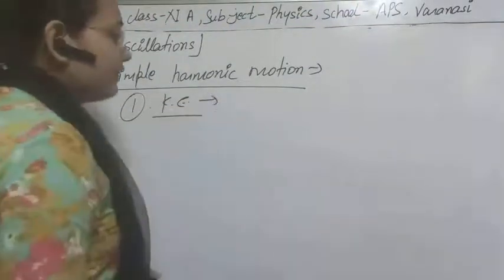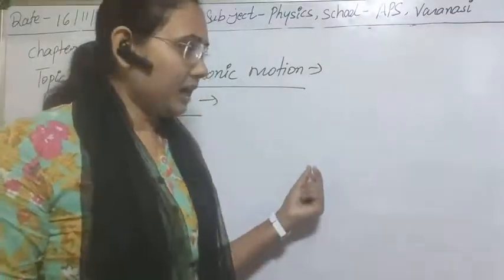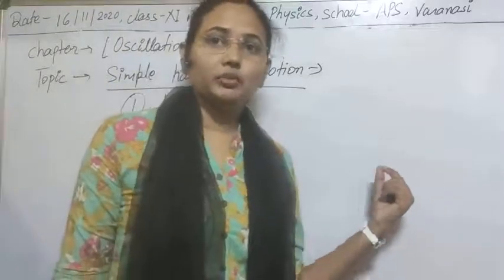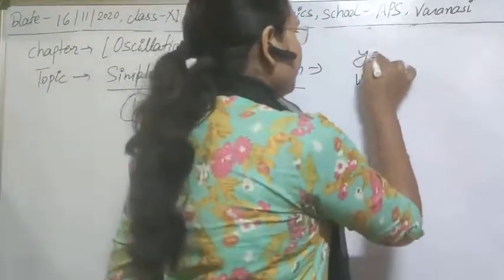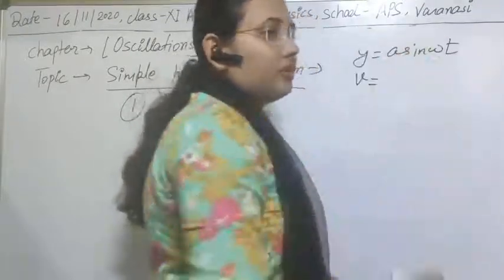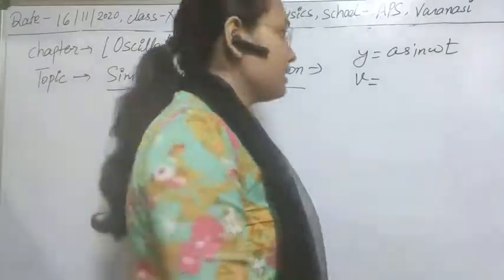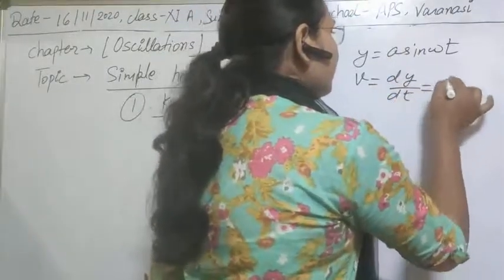As you know the formula for kinetic energy, suppose any particle of mass m is executing simple harmonic motion, and we have calculated its velocity. We have y is equal to a sin omega t, the displacement equation for the oscillation. With the help of it you can easily calculate the velocity. So what will be the value?